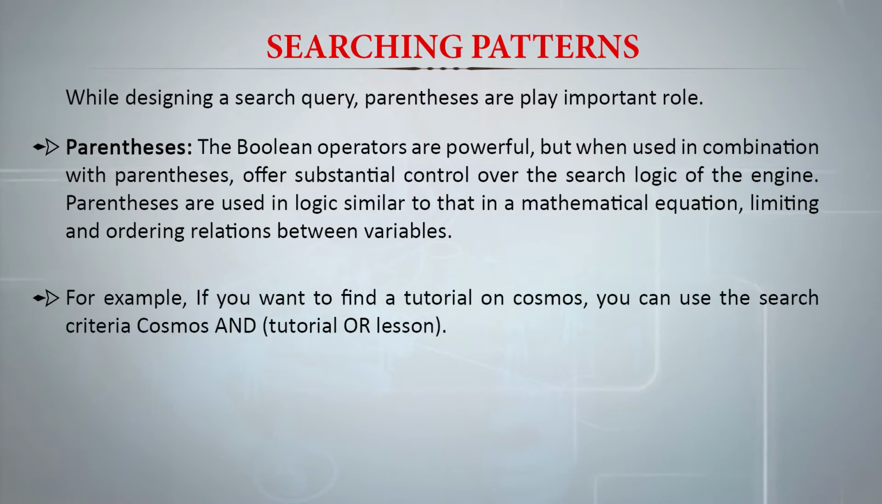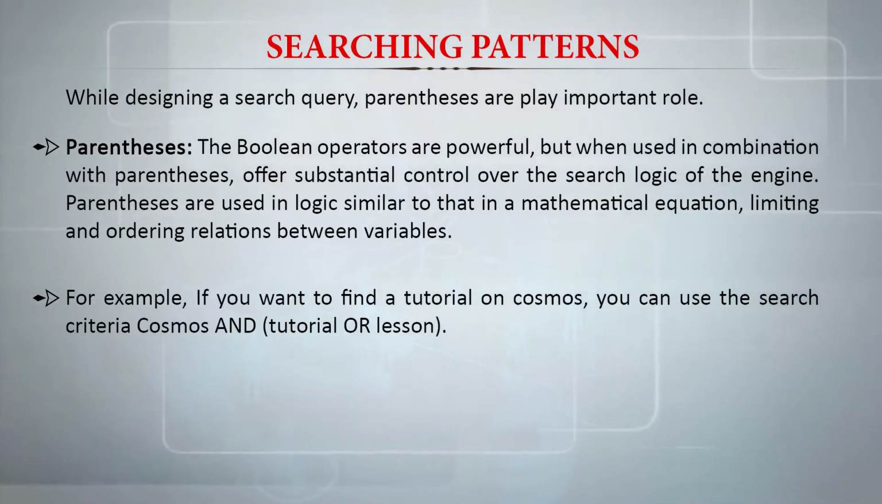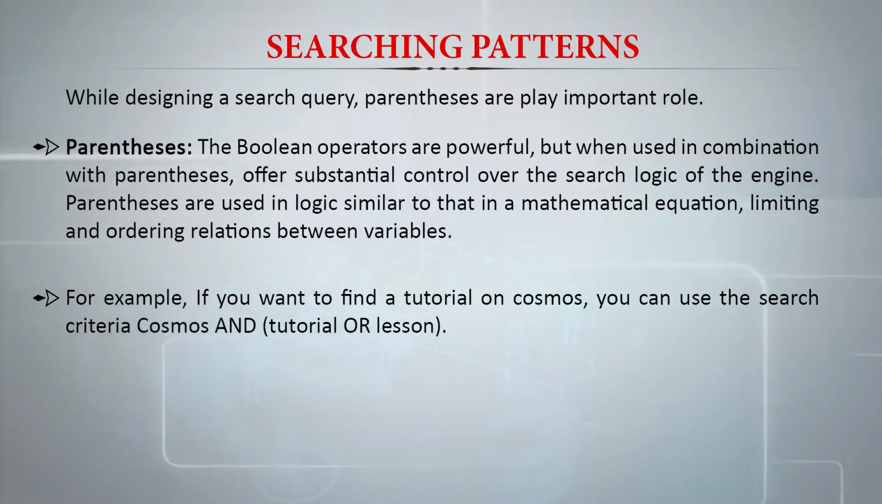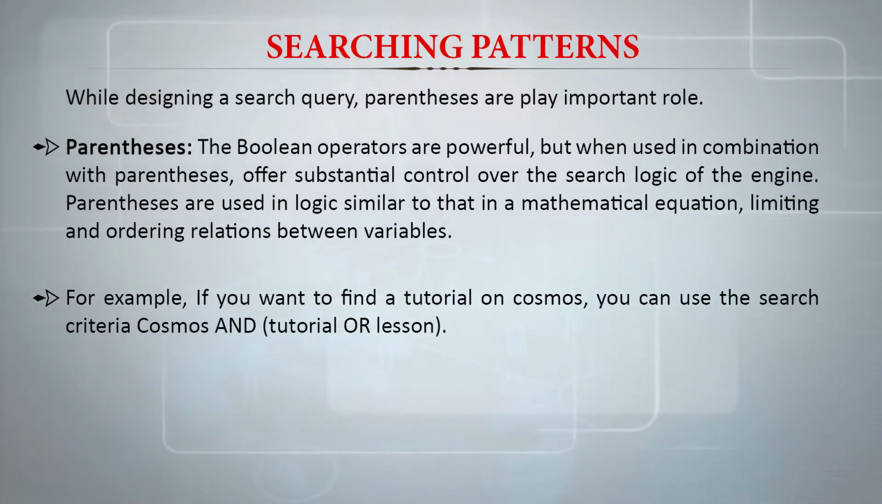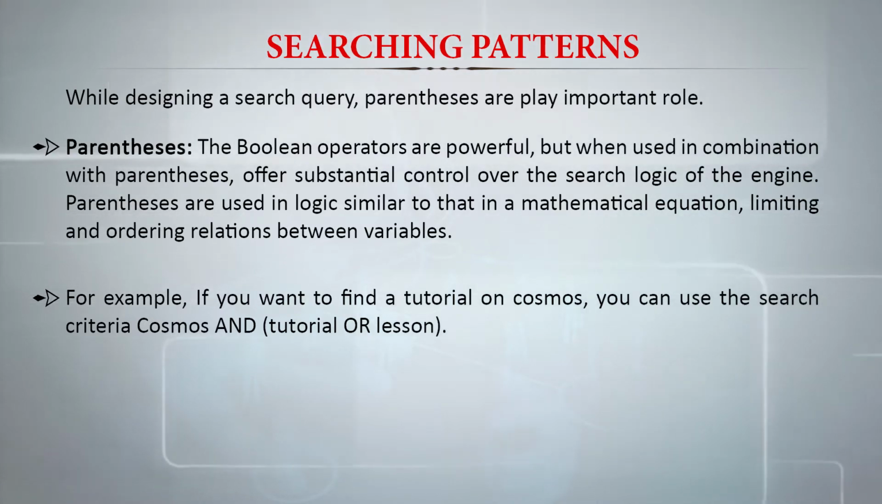For example, if you want to find a tutorial on Cosmos, you can use the search criteria Cosmos AND (tutorial OR lesson). Let us briefly think about what we are looking for. We are looking for some information on Cosmos. So we want a tutorial on Cosmos or we need a lesson on Cosmos. So either a tutorial or a lesson will satisfy us.